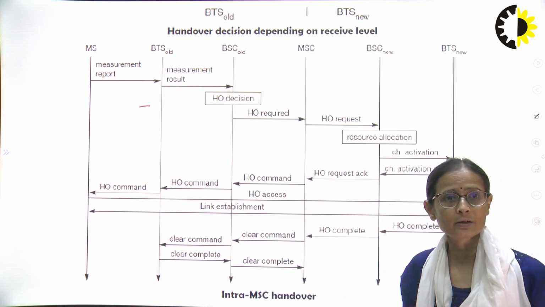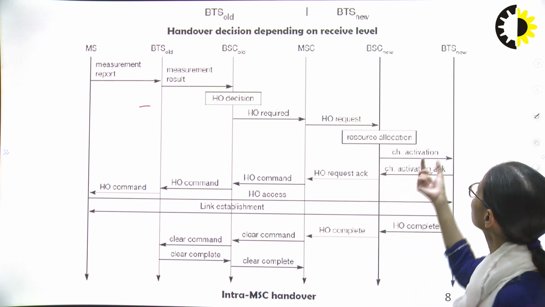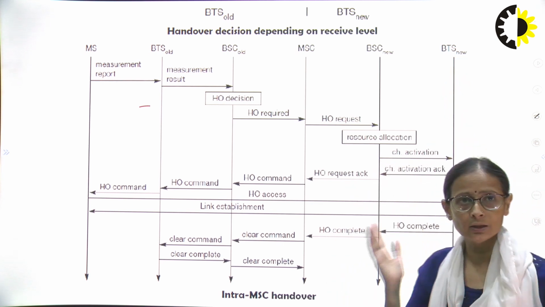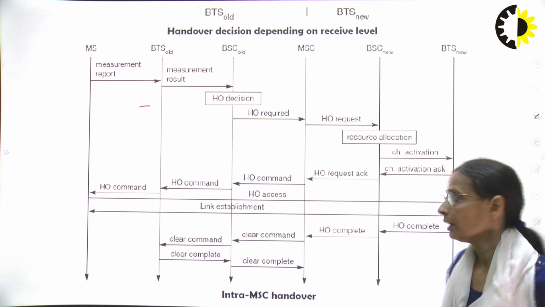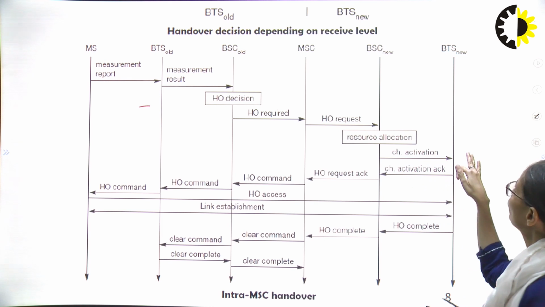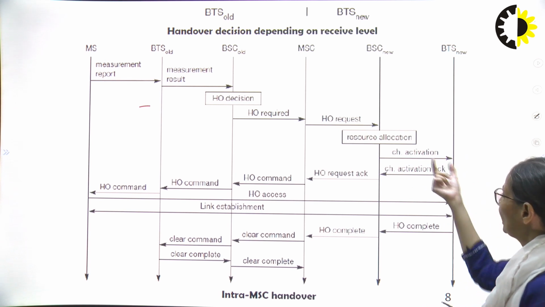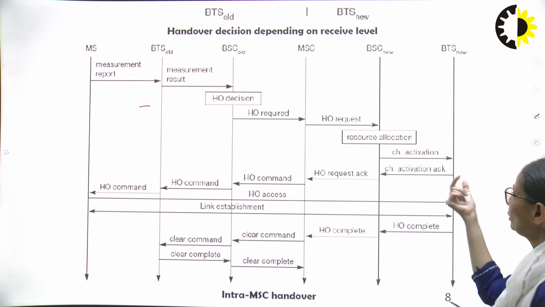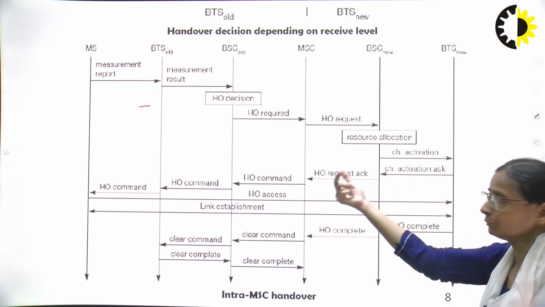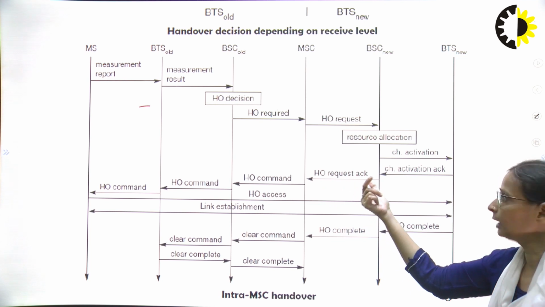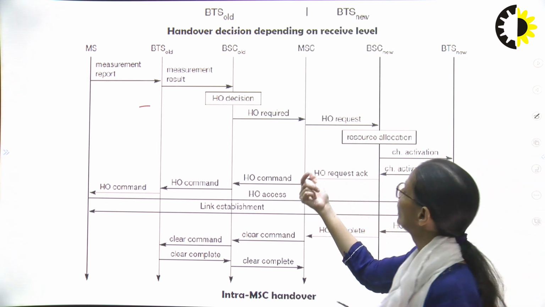After allocating the resource, it will activate a channel corresponding to the new BTS with which it wants to associate the MS. After it sends the request for the channel allocation activation to the BTS new, it will send the acknowledgement. Now again this acknowledgement in the form of a HO request acknowledgement goes to MSC.